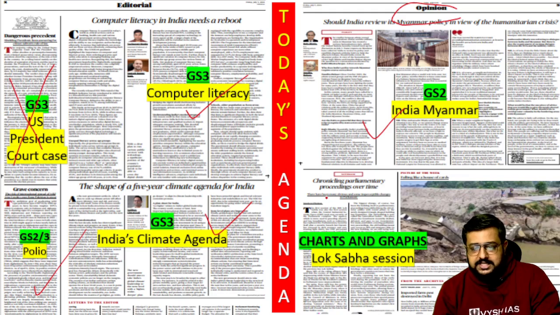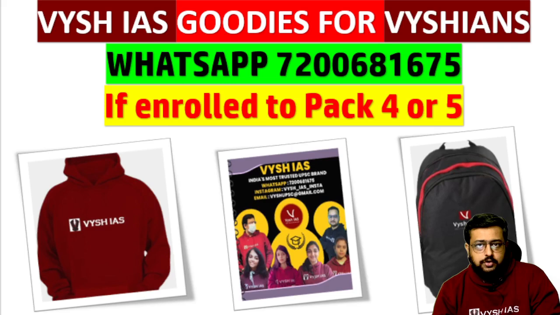Then here a Lok Sabha session is there. That also a little bit I will show you, because it is the new parliament building, and the session is happening there for the first time. So that is why we will see a little bit of information, what are the changes compared to the older one. So 5 important articles, and this will be the lengthiest also of this week.